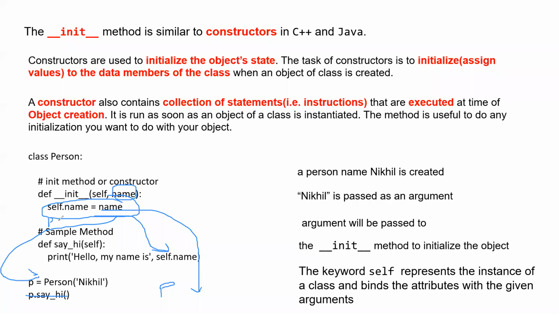Otherwise, if you have to print something in the init statement, like print self.name, what would it have printed out? If you have called this p again without say hi, this say hi will not be there. Then what would it have printed? Just the name of the person. Because since you are not calling this say hi method, it will not enter into this. That's what I wanted to make you understand.